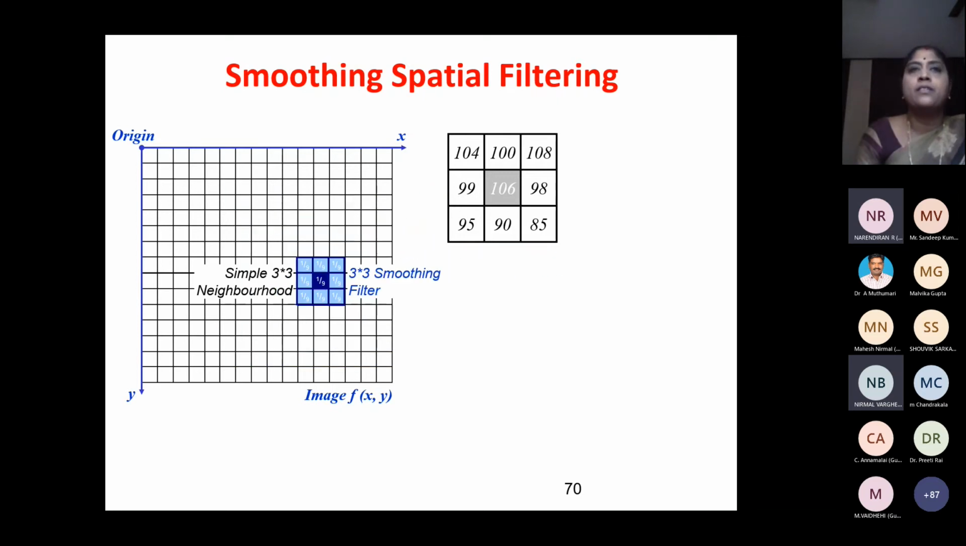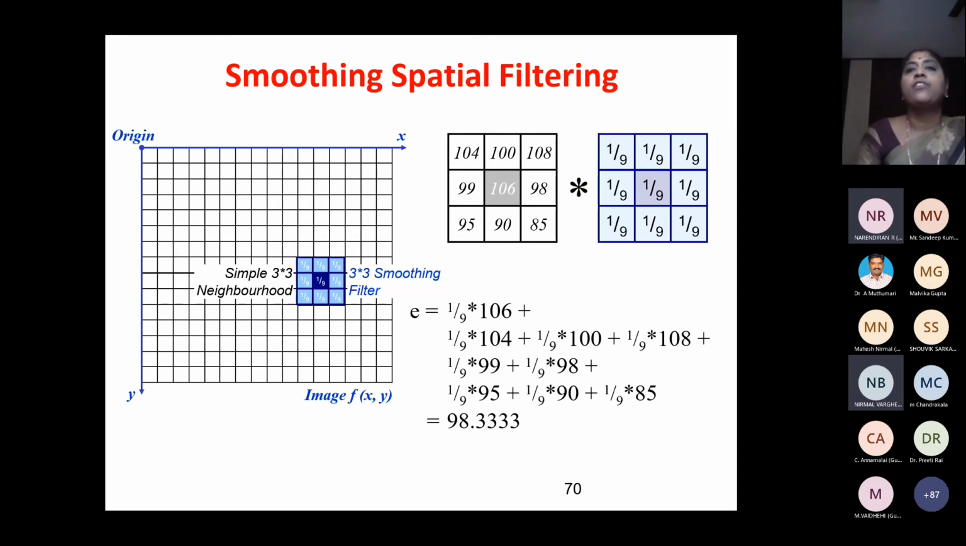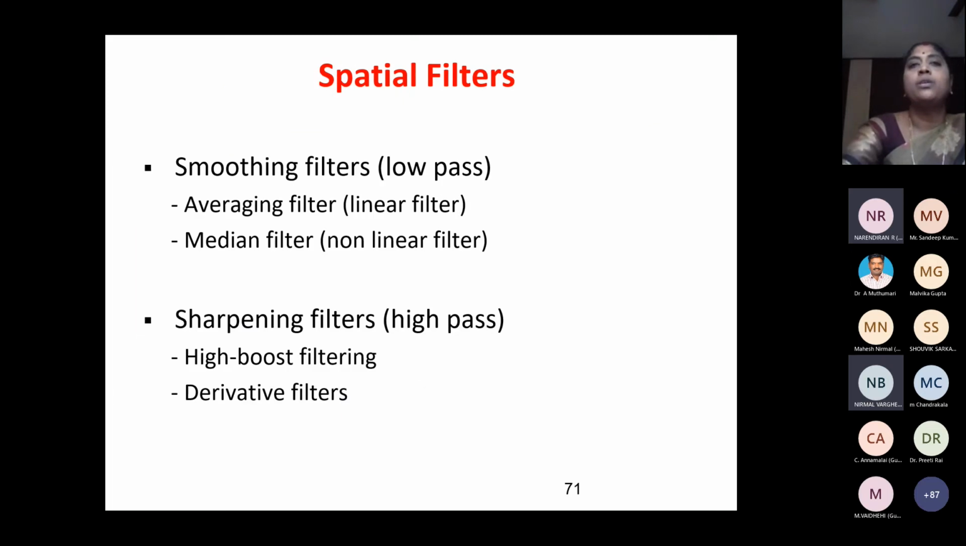I'm going to operate on the pixel values using a smoothing filter. A smoothing filter is nothing but an average. You take everything, add everything, divide by 9. The filter coefficients are 1/9, 1/9, 1/9, because I simply add and divide by 9. That's all. Average filter. After doing this, the center pixel 106 has been changed to 98.33, but I cannot give a fractional value, so I have to round it to 98.